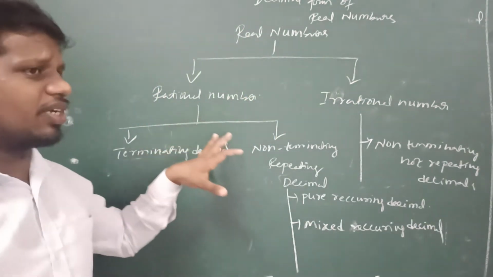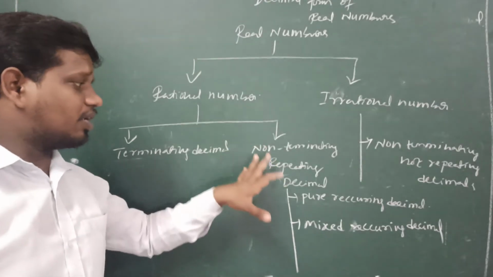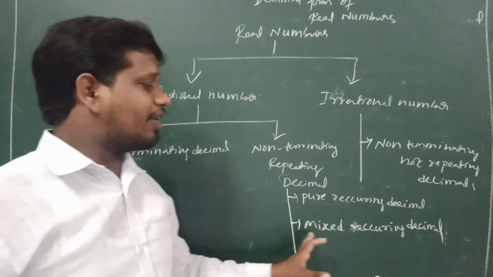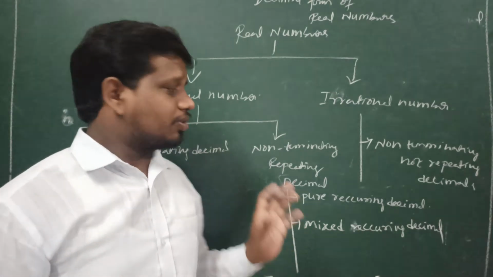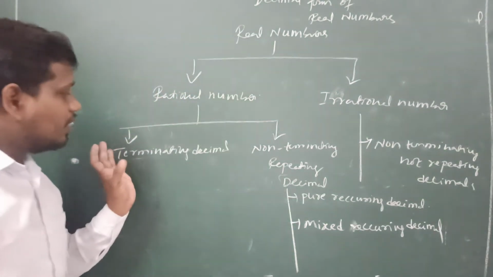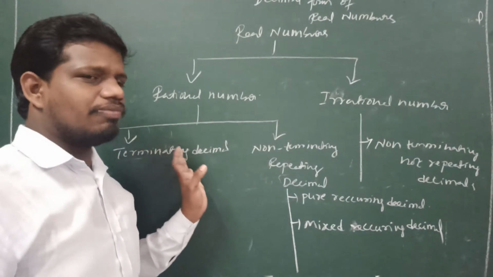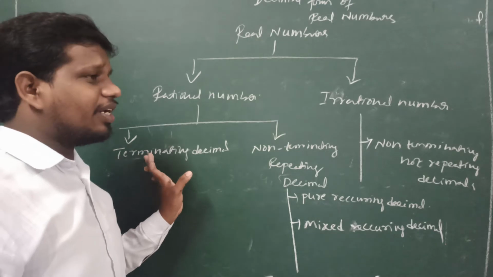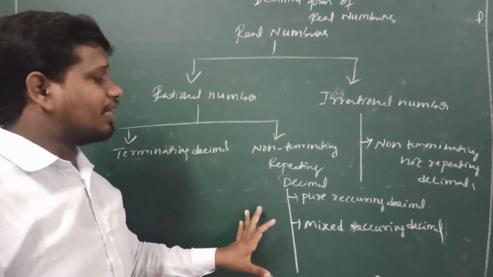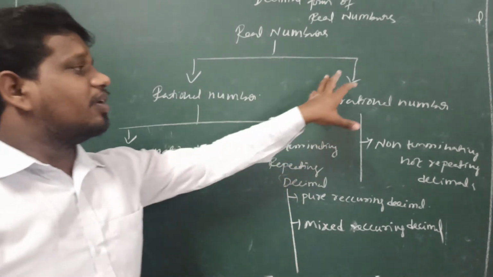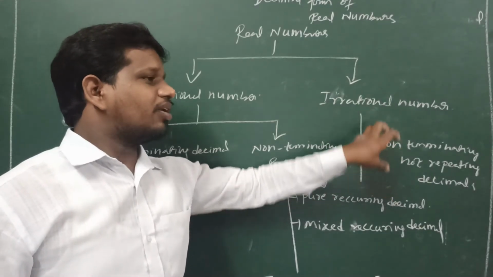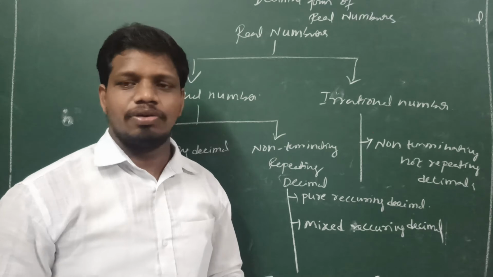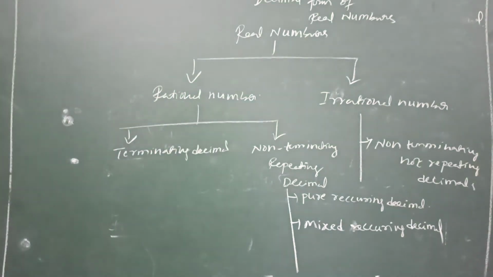So in this we will discuss the decimal form of rational numbers, the terminating decimal and the non-terminating repeating decimal, and then the decimal form of irrational numbers, which is non-terminating not repeating decimal. First we will discuss the